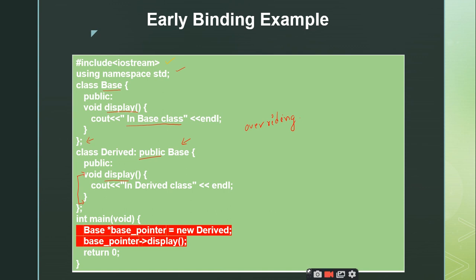So up to here we know what we are doing, and we know that this is an overriding concept, but the main part comes here, right? So let us go with the main function. What am I doing here? What am I doing in the first statement here in the main? Please respond.